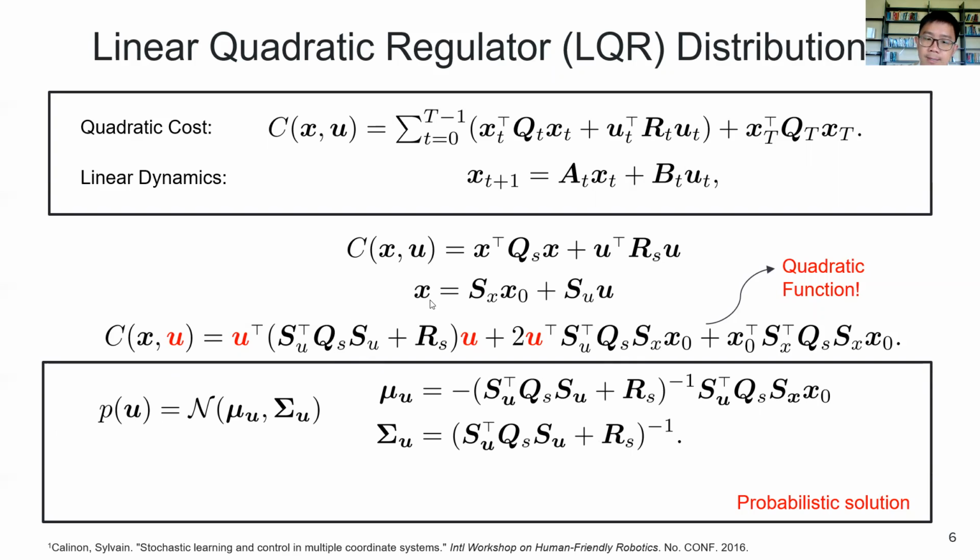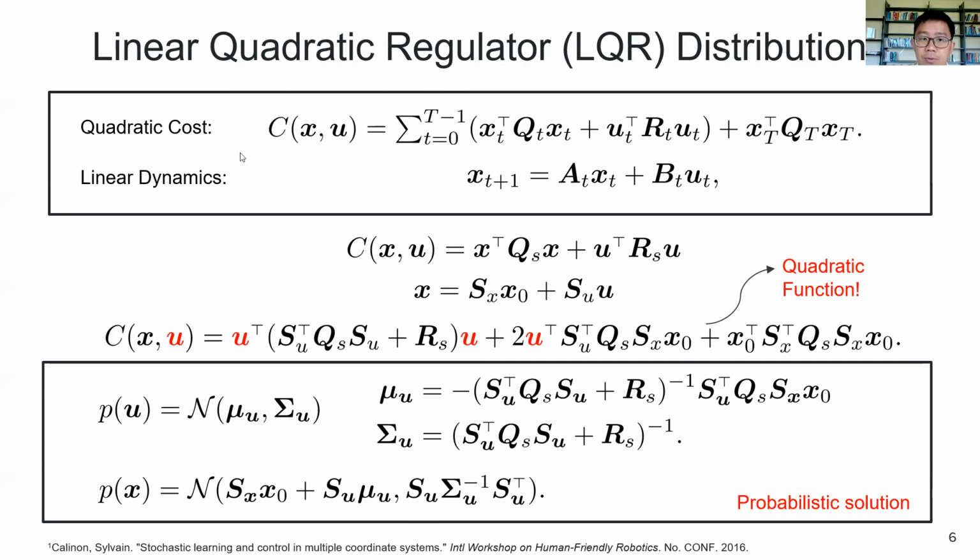And since x is a linear function of u, we can compute the probability of x, which is a trajectory distribution, as a Gaussian distribution, because it's a linear function of u. So here we see that we can compute the probability distribution as a solution of LQR. That LQR is constrained to quadratic cost and linear dynamics.